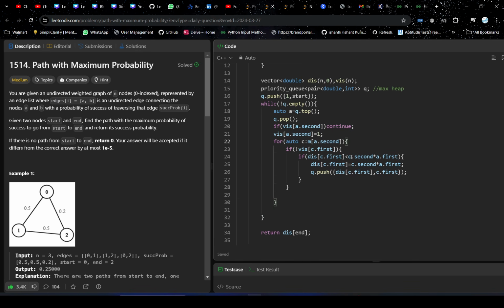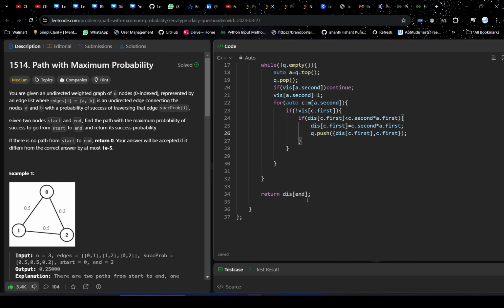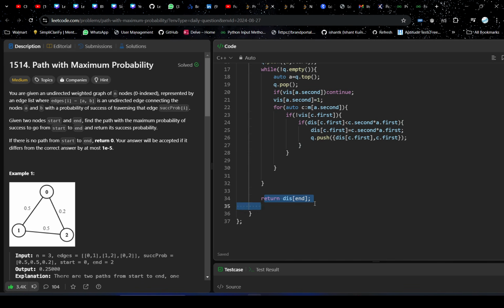Here basically we check whether from the current vertex it is better to go to the next vertex, or the next vertex's distance is already better. If going from the current vertex is better, we update the distance and we push it in the heap. And at last we return dist of end.